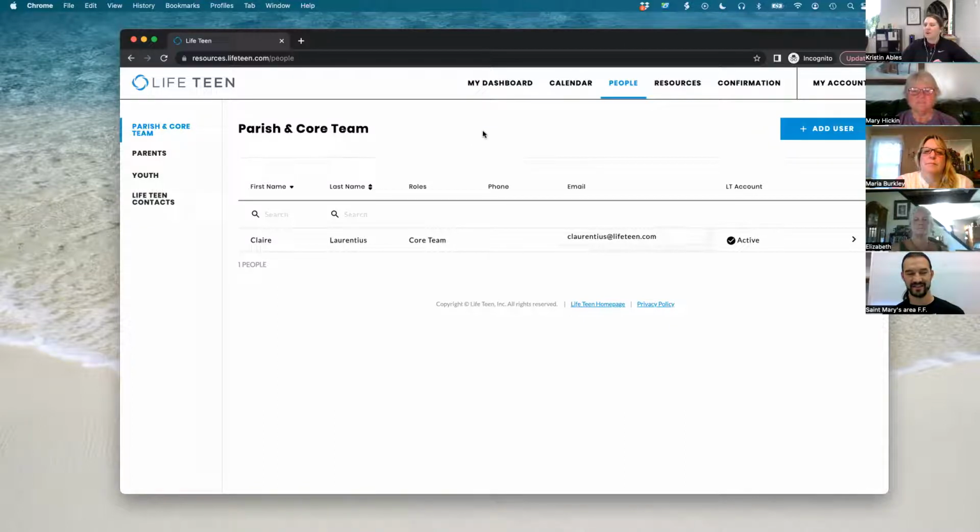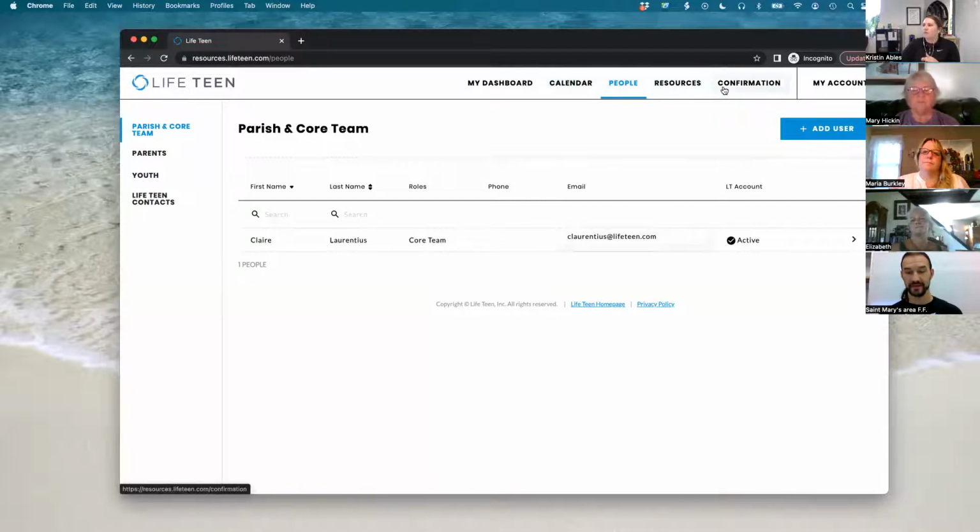Parents are going to be able to see the calendar and the parent letter that's attached to that event. And I'll show you about that in a minute. And then the teens are only going to be able to see the calendar of events, like what's coming up, and their requirements.